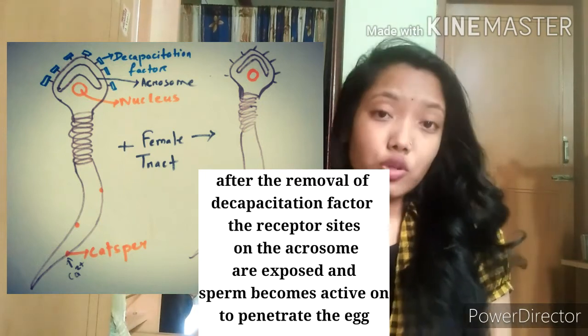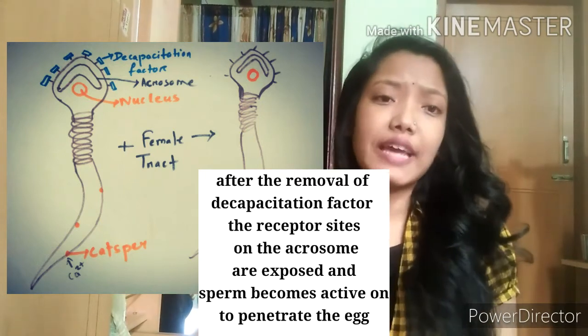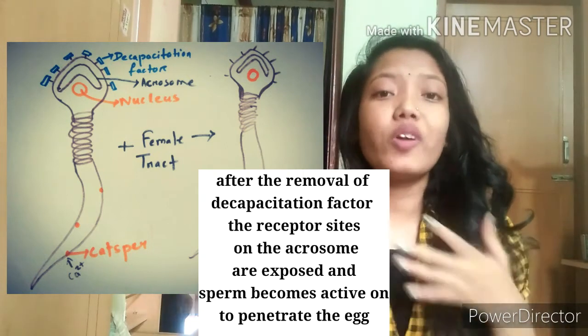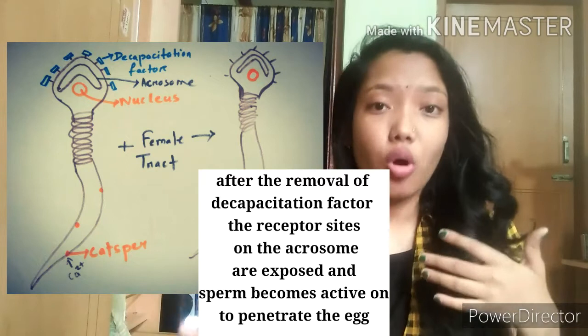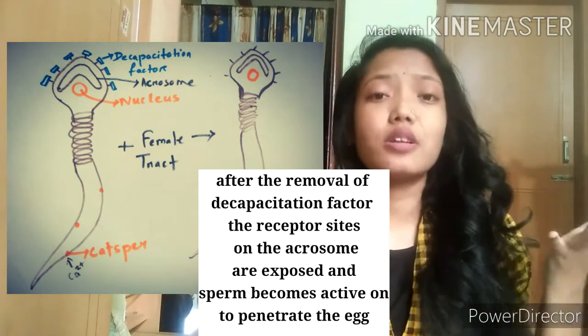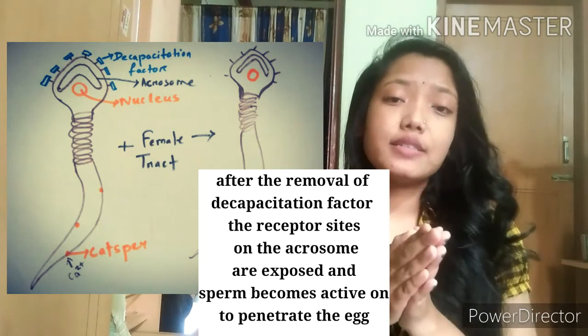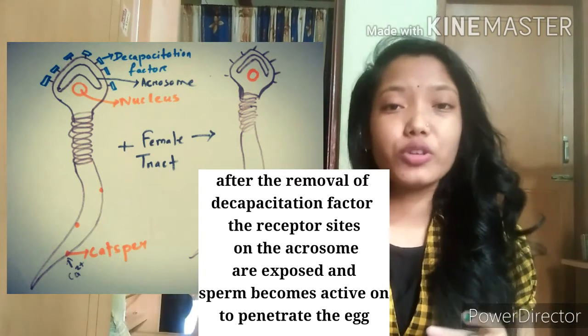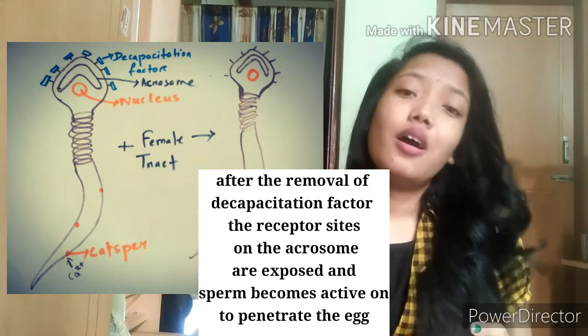So let's move to the next question. I think with the help of this diagram and my explanation, we are clear enough on what capacitation is and where it occurs. It occurs in the female genital tract, and capacitation is simply the removal of some coated surface over the sperm in order to make it active transcriptionally and translationally. After that the further process occurs.